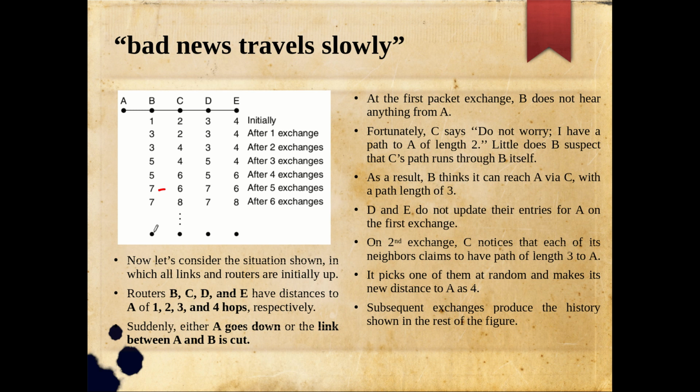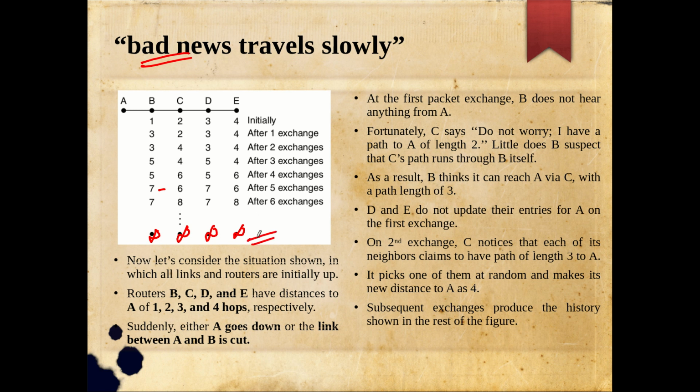And actually what we need is some infinity at the end, but infinity in the sense normally you will fix the infinity to be a large value, larger than the number of hops. Suppose the infinity is some 16 considered in the network. So this 7, 8, then 9, like that, one by one it will reach that 16. At that time you can assume that the distance to A is infinity, or A is broken. That bad news is being propagated to everyone else.